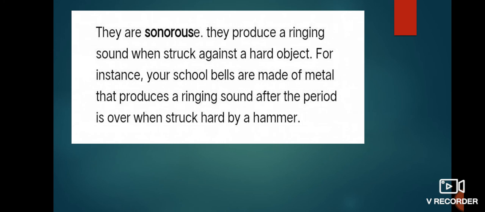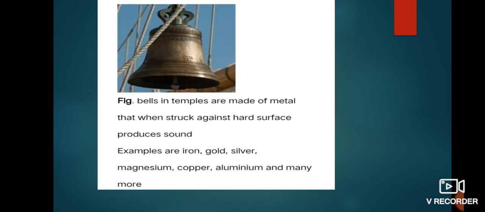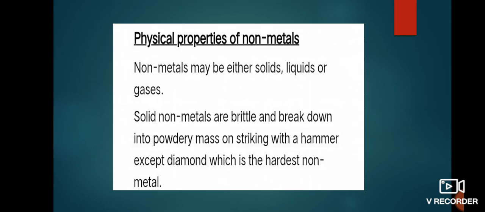The next physical property of metals is that they are sonorous. They produce a ringing sound when struck against a hard object. For instance, your school bells are made of metals that produce a ringing sound after the period is over, when struck hard by a hammer. Examples are iron, gold, silver, magnesium, copper, aluminium, and many more.